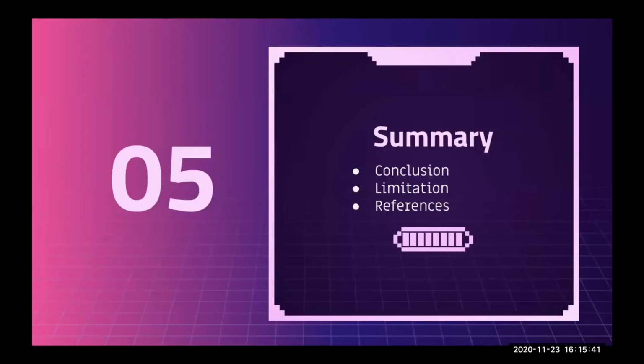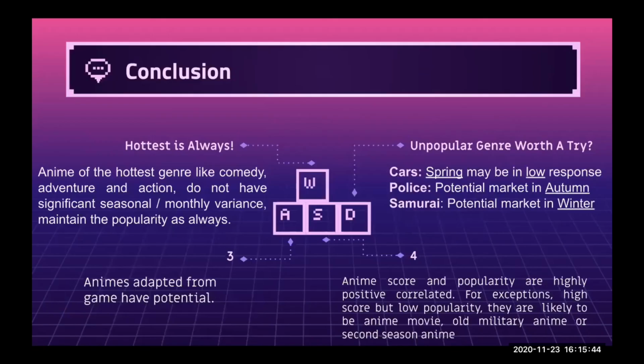So now we can make some conclusions here. First, the hottest is always hot. Animes of the hottest genres like comedy, adventure, and action do not have significant seasonal variance. They are always popular in all 4 seasons. Second, for those unpopular genres like cars, police, and samurai, we have some suggestions about release time. For example, for police anime, we suggest releasing it in autumn. Third, based on our user preference, animes adapted from games have really great potential.